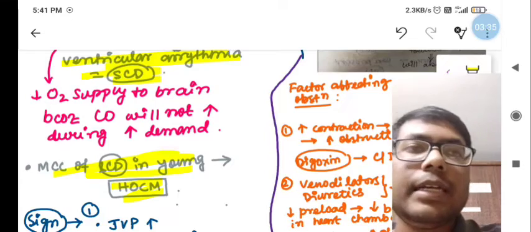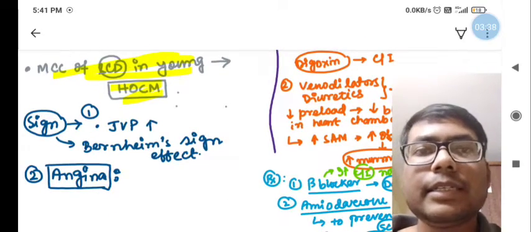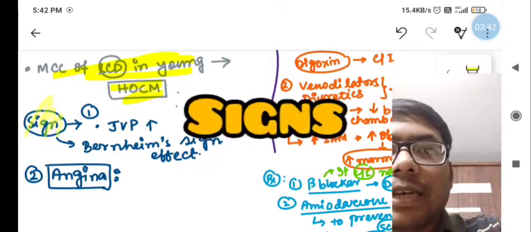I previously mentioned that it is the most common cause of sudden cardiac death in young adults, and another important part is the signs.